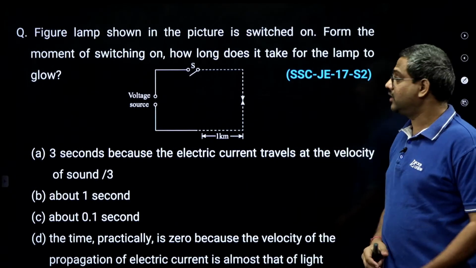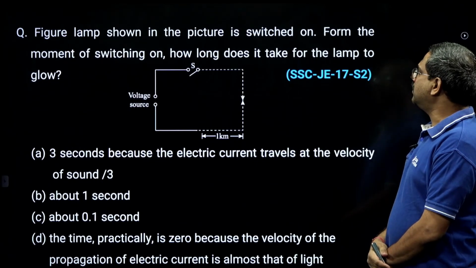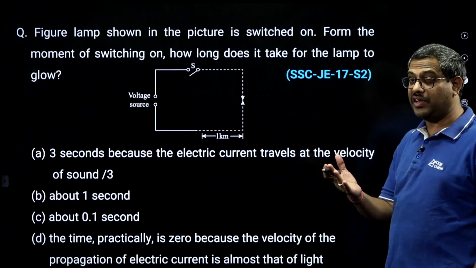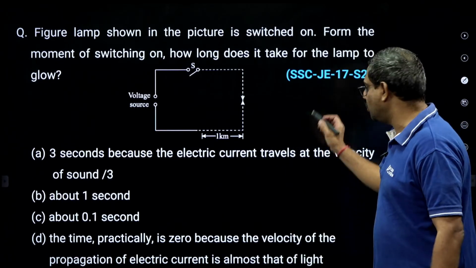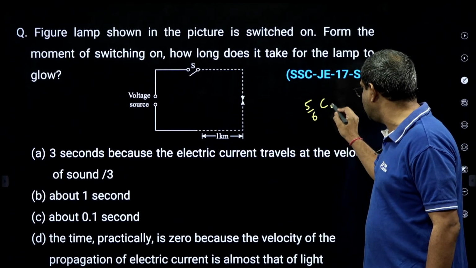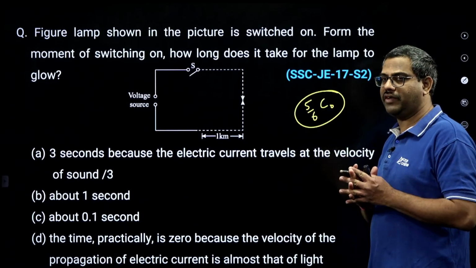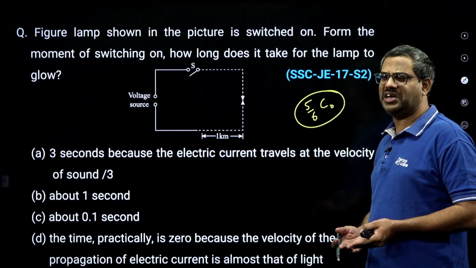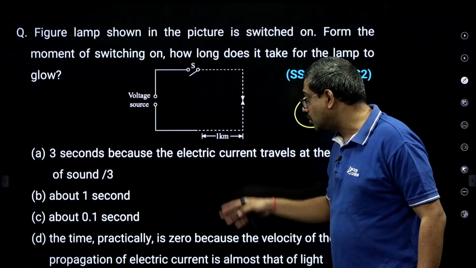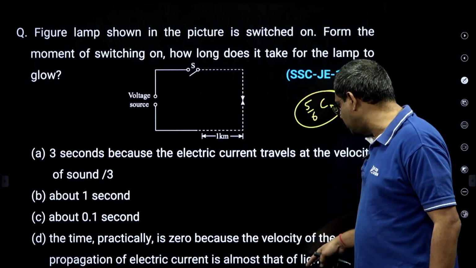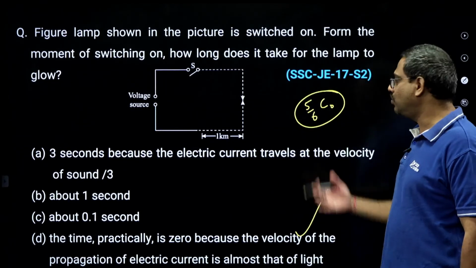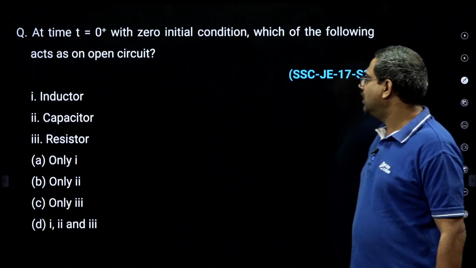Now, very interesting. If a lamp is switched on, from the moment of switch on, how long does it take for the lamp to glow? Current travels at the speed of light. The EMF in a pure conductor travels at 5 by 6 C naught, so current travels almost at the speed of light. Over 1 kilometer, the time is negligible. Does it take 3 seconds? No. 1 second? No. 0.1? No. The time is practically 0 because the velocity of propagation of electric current is almost that of light. Option D. See how good the question is?